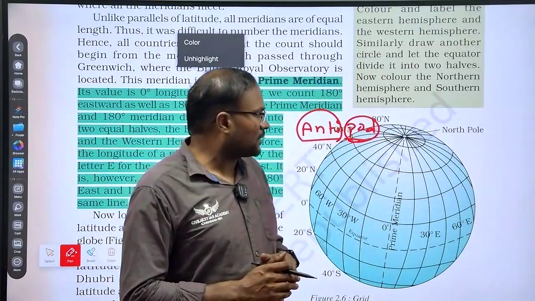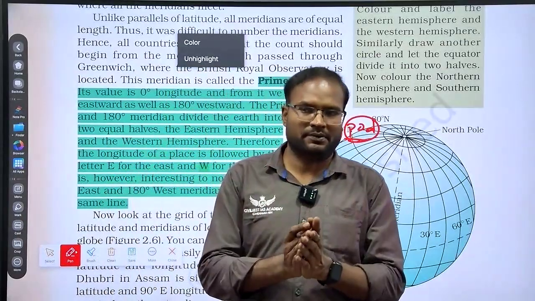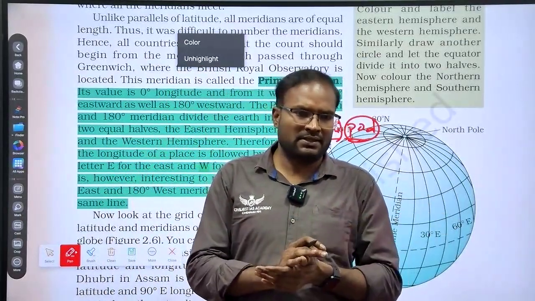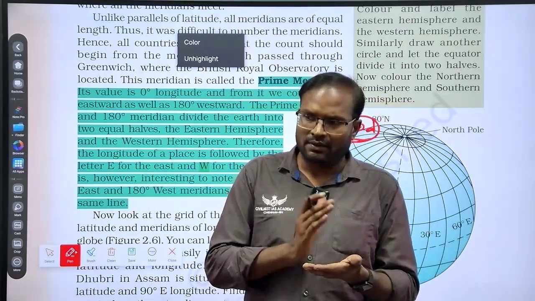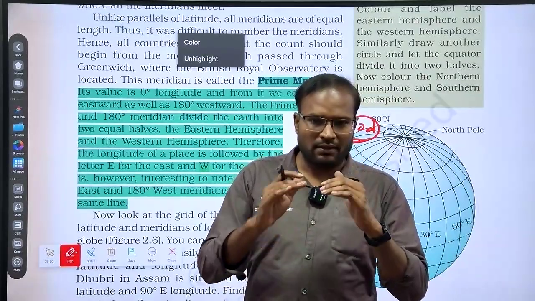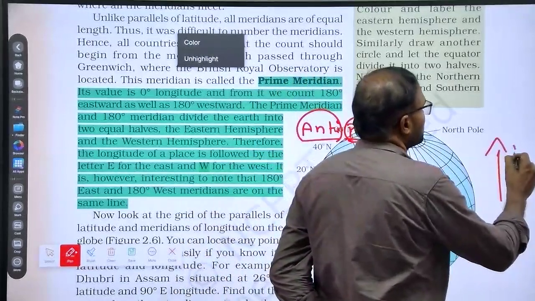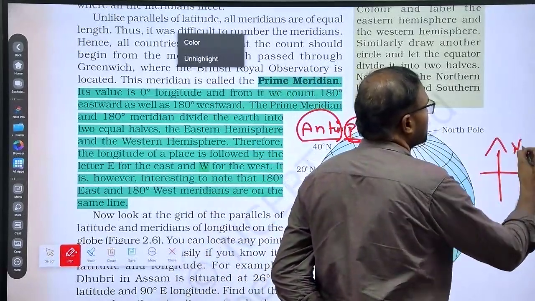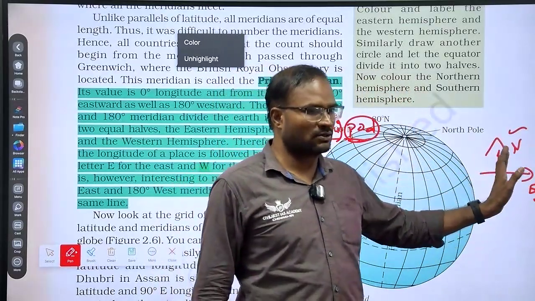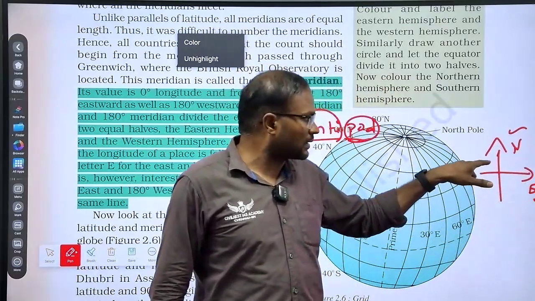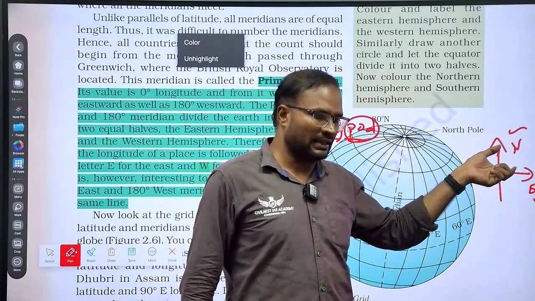Remember, whenever you open a map, and an atlas is nothing but a group of maps, the top side of the atlas focuses on the north. So if it is a direction, north, this is east. These are called cardinal directions. Cardinal direction means important directions. Other directions are subsidiary, northeast, northwest and all. So these are all cardinal directions.